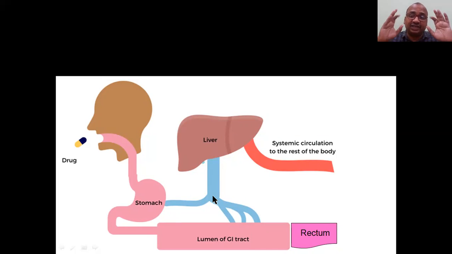Actually, this type of design is excellent, because whenever we take food orally, all the nutrients like vitamins and minerals, even in excess, will be stored in the liver first. That is why God designed such a nice, excellent design. The liver is a store of minerals and vitamins, and whenever our body requires them, they are released slowly from the liver.